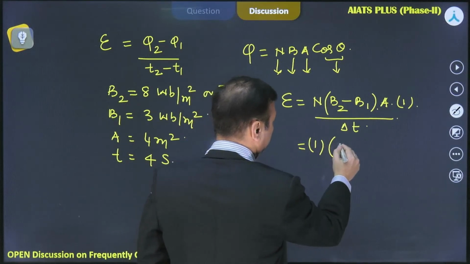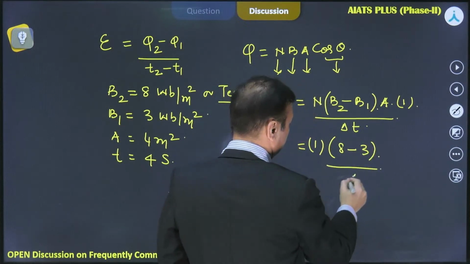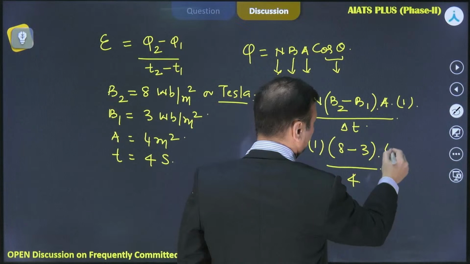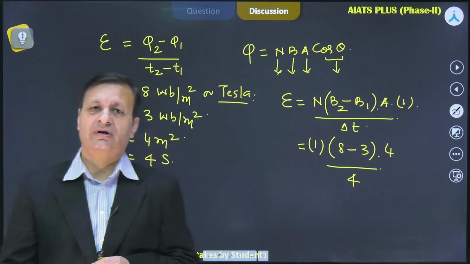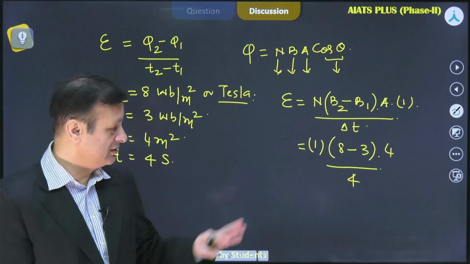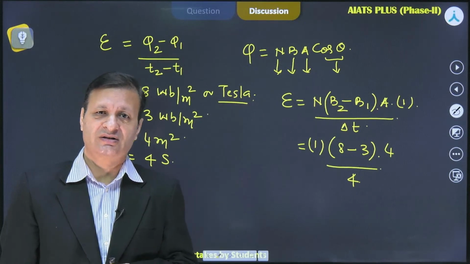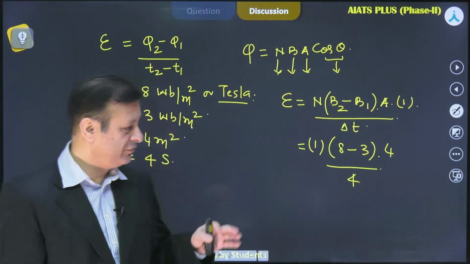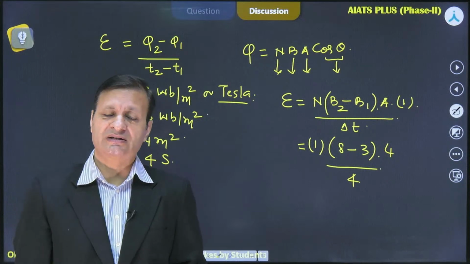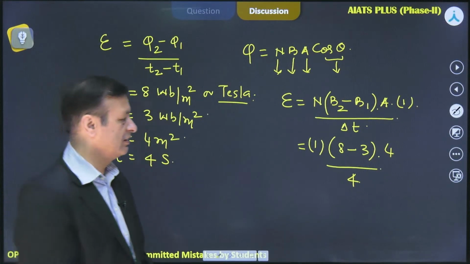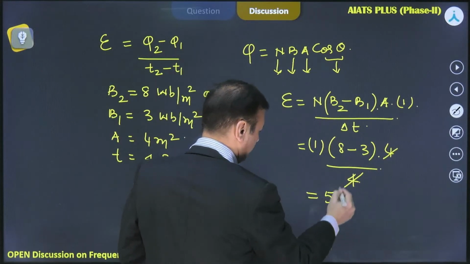What is B2? B2 is 8. What is B1? 3. What is the change in time? 4 seconds. What is the area of the coil? 4 meters square. We have to be very particular while solving all these varieties of numericals. We have to keep all the variables involved in the standardized SI unit. If you keep this important factor while attempting all the numericals, there is no scope of getting a wrong answer. So it goes with this and you have 5.